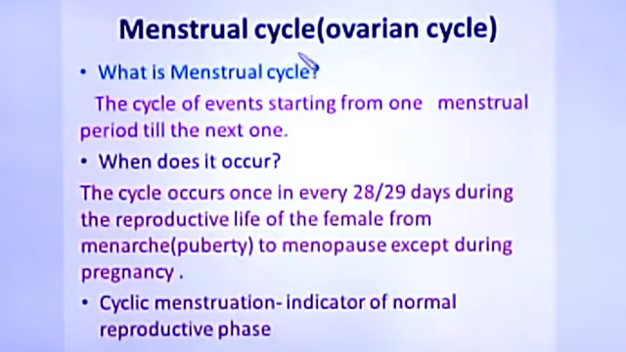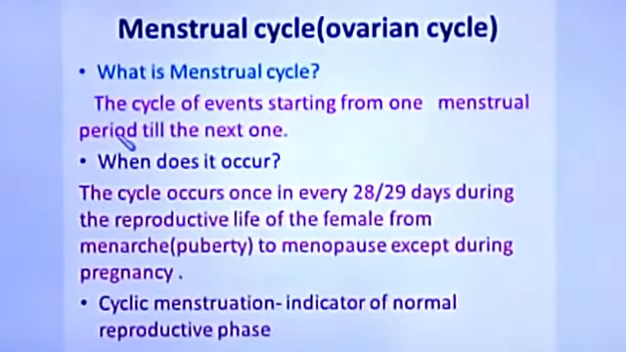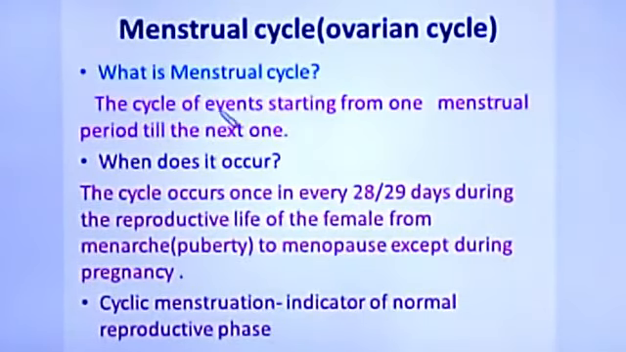So first we should know what is menstrual cycle. The cycle of events starting from one menstrual period till the next one. So cycle of events means there are many processes or many changes that take place from one menstrual cycle to the next menstrual cycle. Those cyclic events or processes that take place during that cycle are called the menstrual cycle. So we will see what are those events that take place.